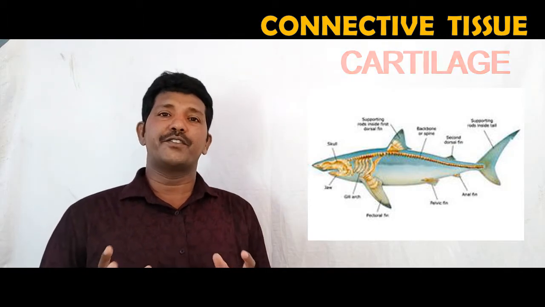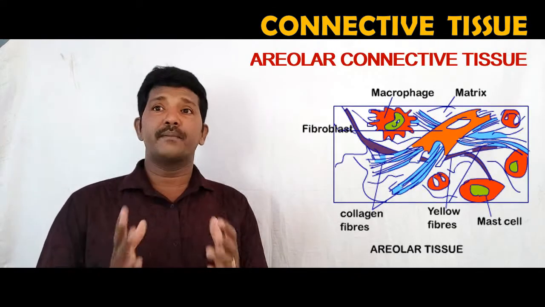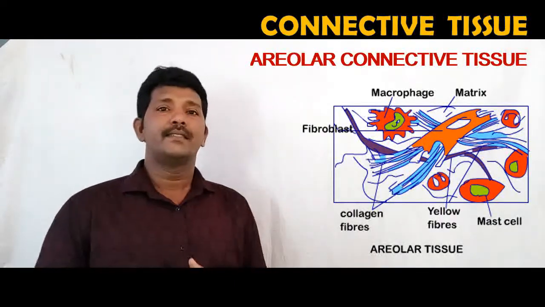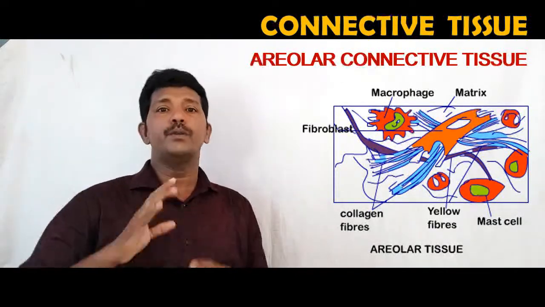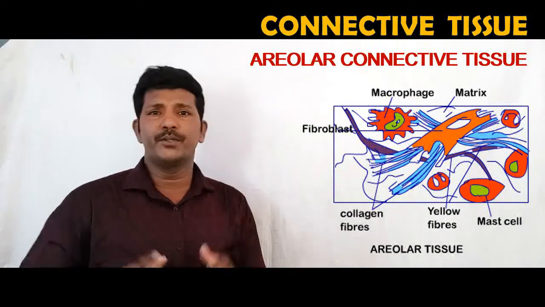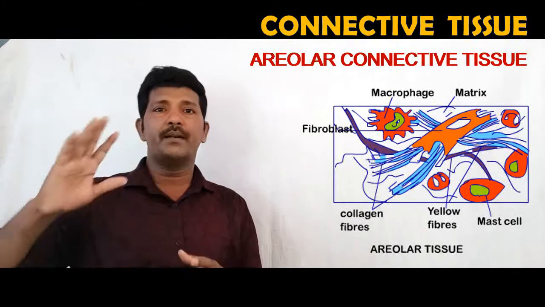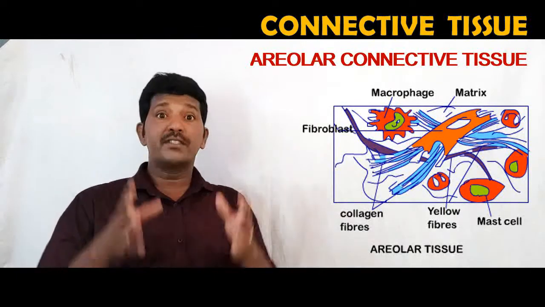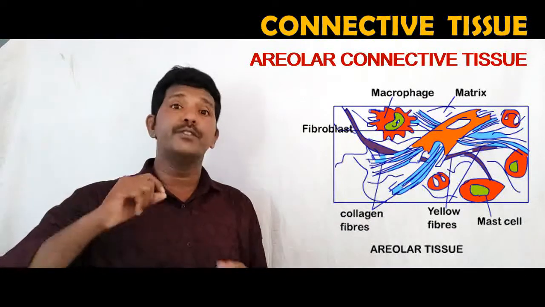Another type of connective tissue is areolar connective tissue. This tissue is mainly present between the skin and muscles, around the blood vessels and the nerves, even in bone marrow. The areolar tissue has more intercellular spaces, is commonly present between the organs, supports the internal organs and helps in joining and repairing of tissues.